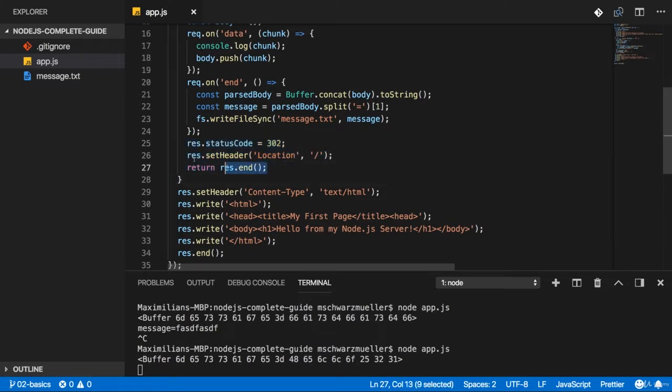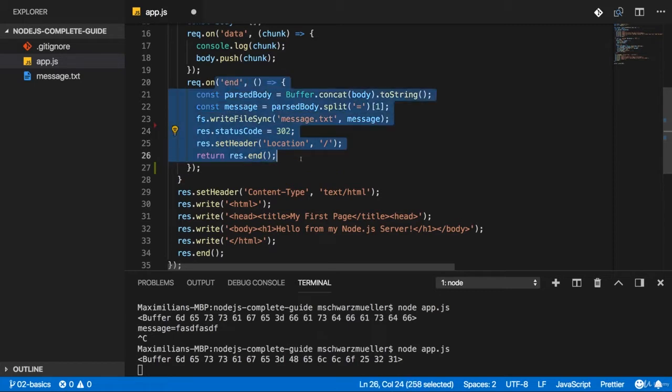For one, sending the response does not mean that our event listeners here are dead. They will still execute even if the response is already gone. But it also means that if we do something in the event listener that should influence the response, this is the wrong way of setting it up. We should then also move the response code into the event listener if we had such a dependency.